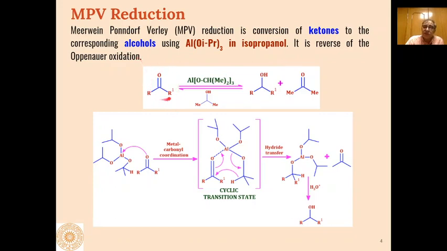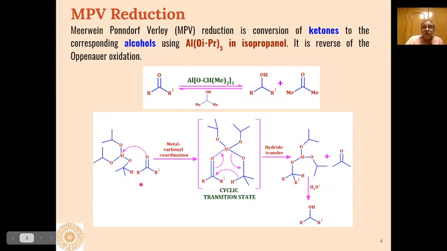For example, you can see over here, if we have a ketone of this type and we react it with aluminium isopropoxide in the presence of isopropanol as a solvent, the isopropanol will be oxidized to acetone, whereas this carbonyl compound will be reduced to the corresponding alcohol.